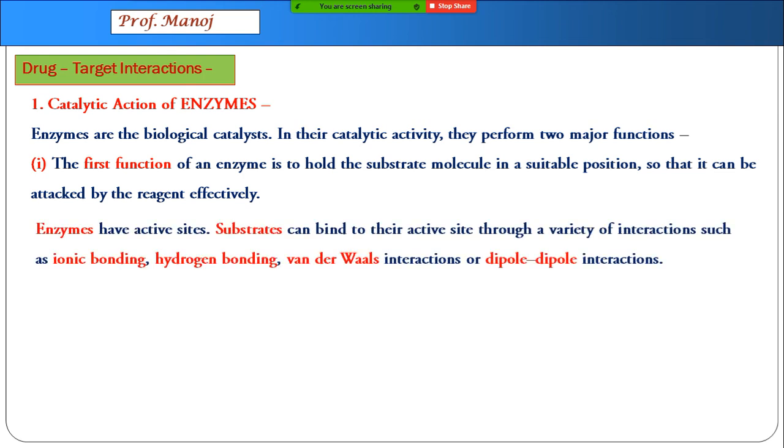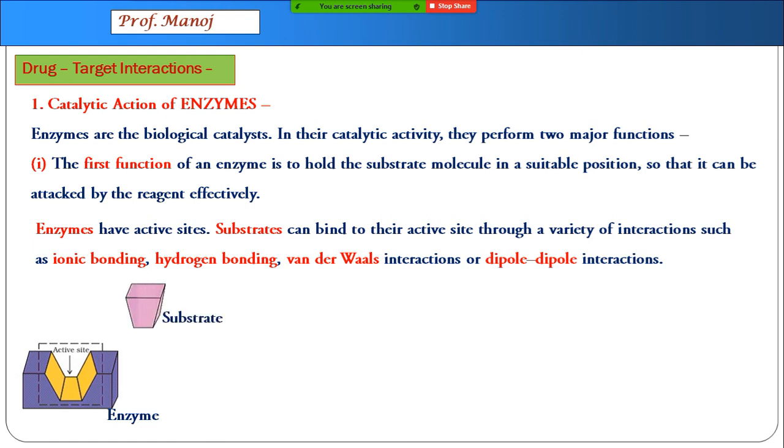Enzymes have active sites. For example, you can see this is an enzyme imagined structure with an active site, and it can hold some substrate molecule over it by either ionic bonding, hydrogen bonding, van der Waals forces, or dipole-dipole interaction.